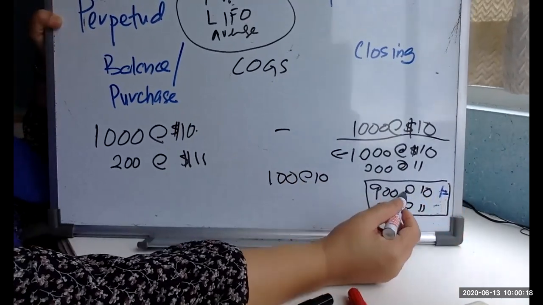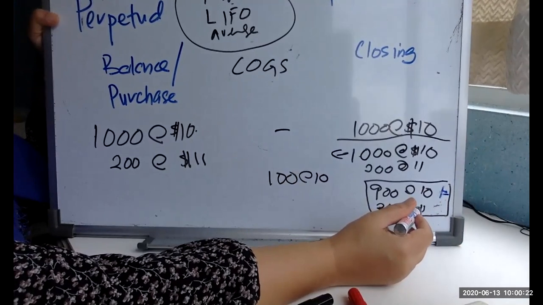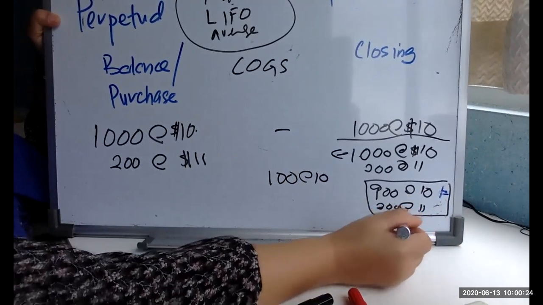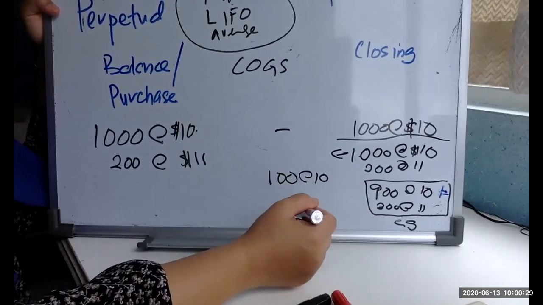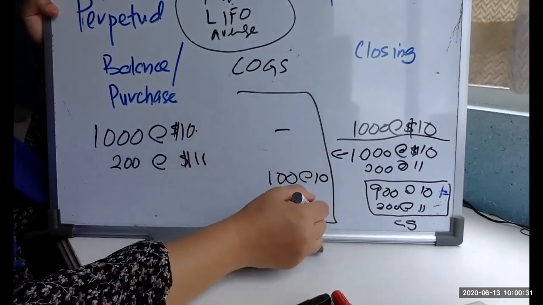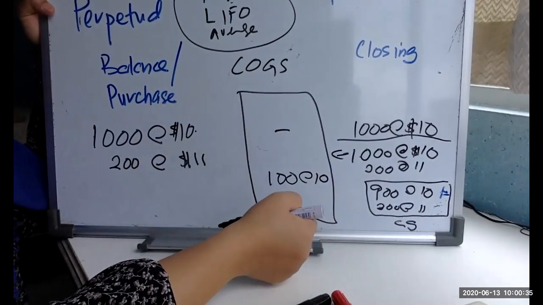You take out 900 times 10 plus 200 times 11. So that would be your closing stock. This is your COGS. If you have a few items, then you take the total of these items. That would be your COGS.